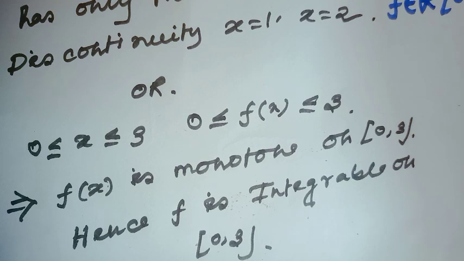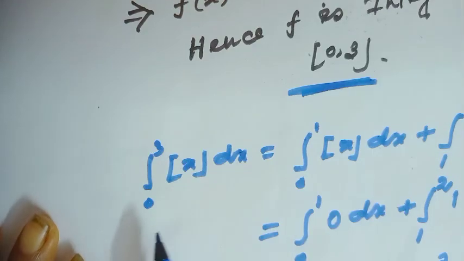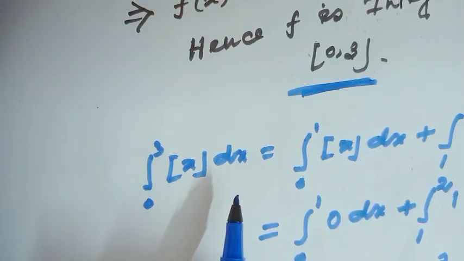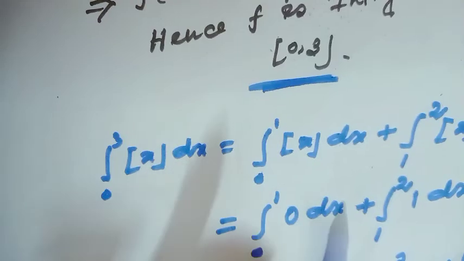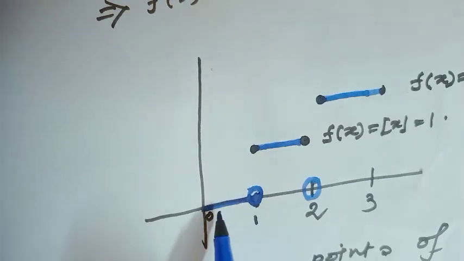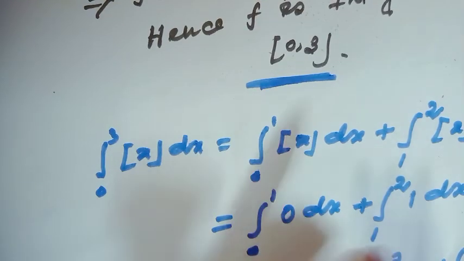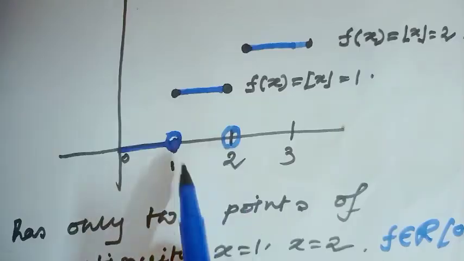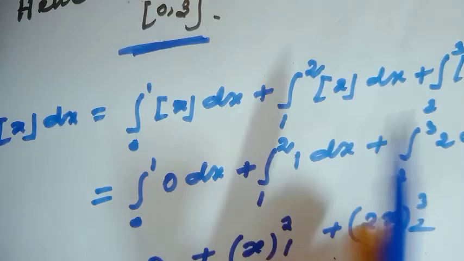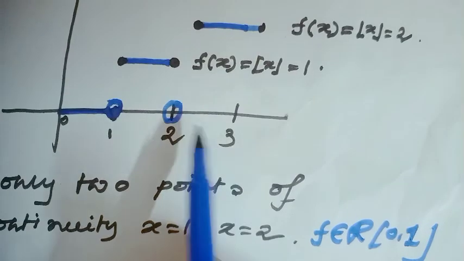Okay. If you want to find the integral from 0 to 3 of floor x dx, then just divide at the points: first the integral from 0 to 1 of floor x dx, then 1 to 2 of floor x dx, then 2 to 3 of floor x dx.